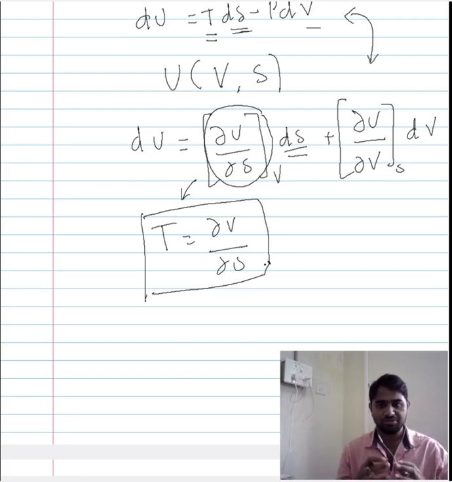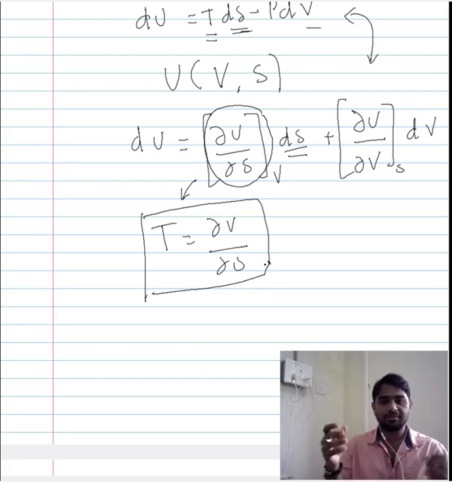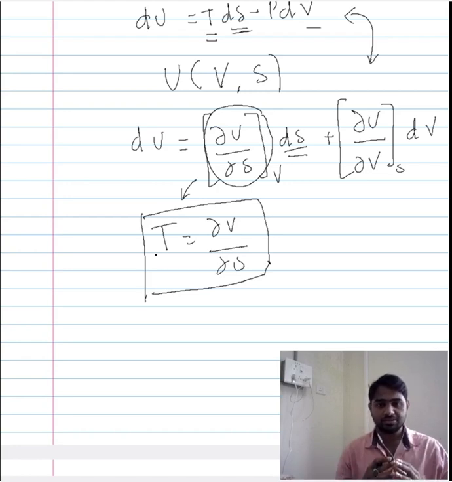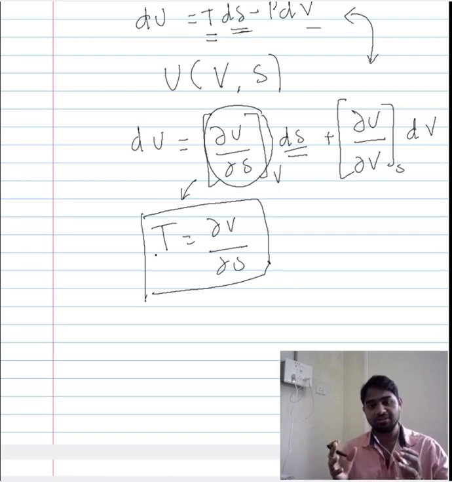The combination of this change in the internal energy with respect to the entropy would ultimately give rise to the change in temperature. So in the first lecture on internal energy and temperature, we introduced temperature as a factor that indicates a change of state exhibited by a system.